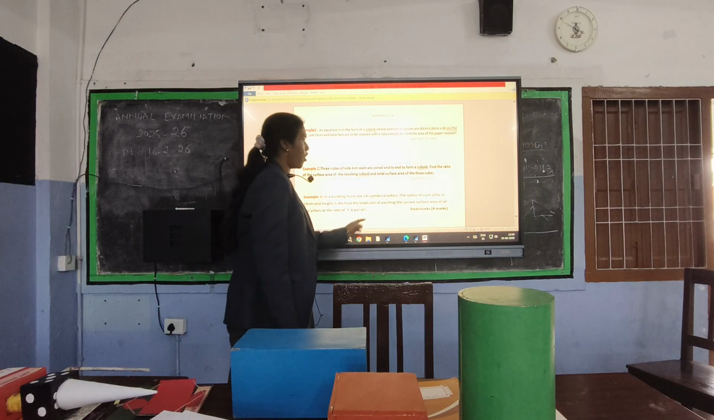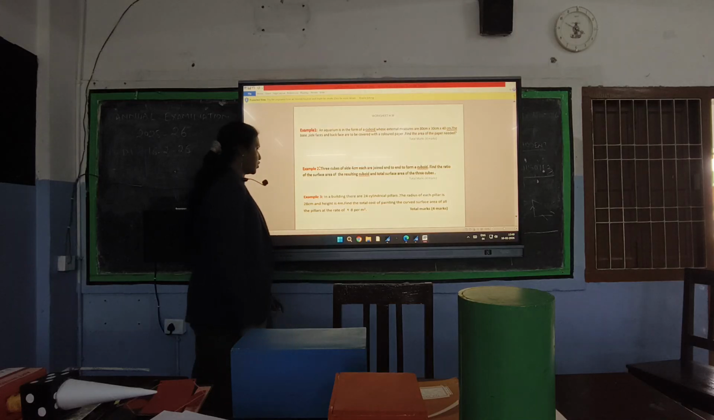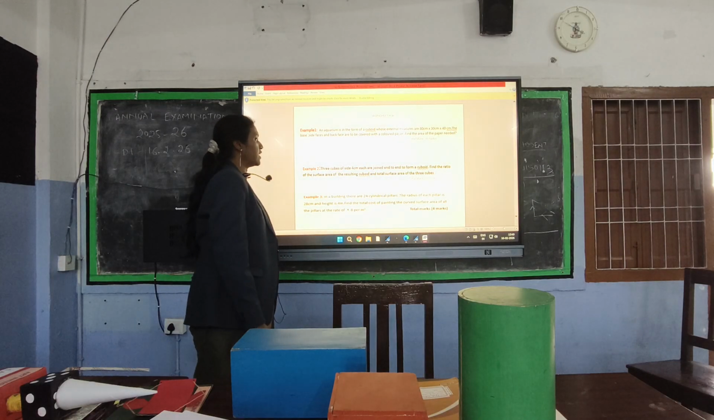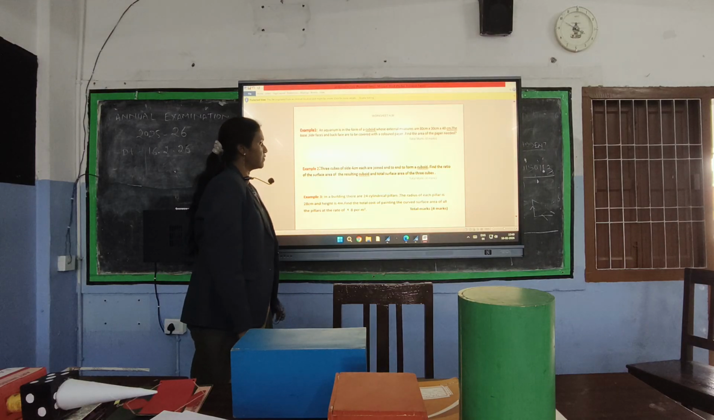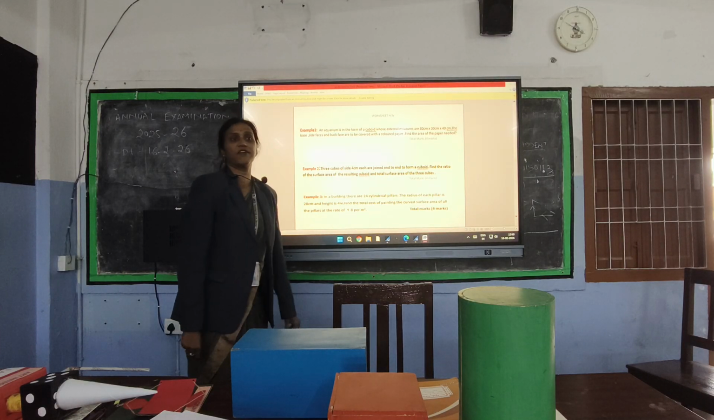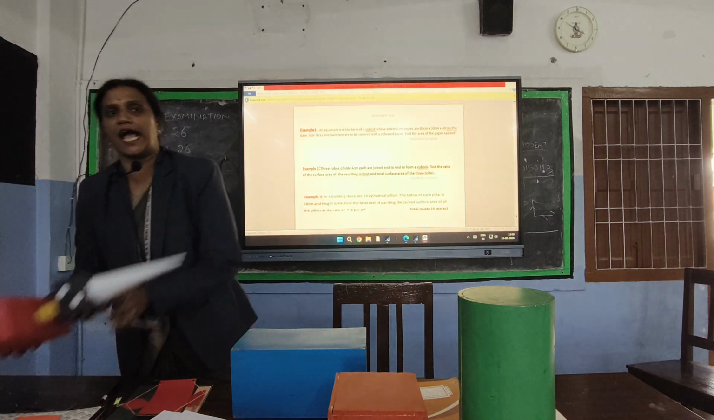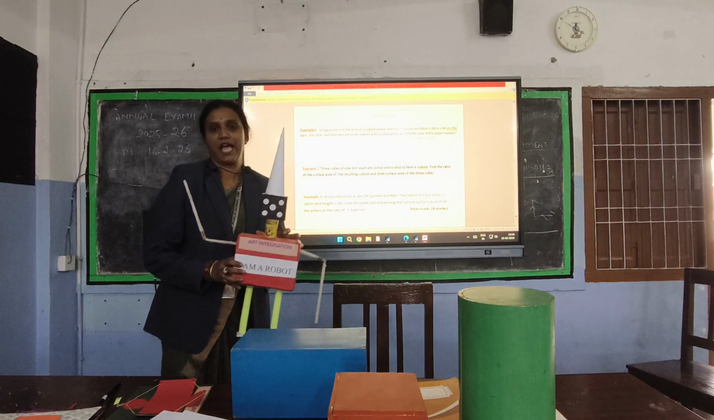Cubes joined end to end to form a cuboid. Already this question we have done. Okay, that's also you have to do. And this is the last question. In a building, there are 24 cylindrical pillars. The radius of each pillar is 28 centimeter and the height is 4 meter. Find the total cost of painting the curved surface area of all the pillars at the rate of rupees 8 per meter square. So these 3 questions, including one activity, you have to complete and bring tomorrow. Thank you so much.